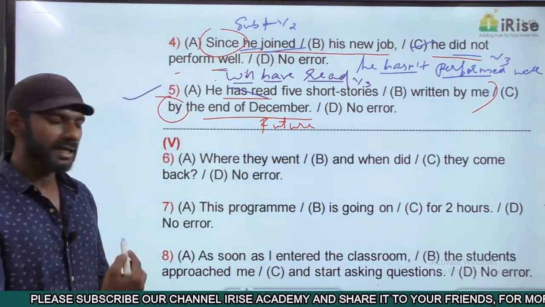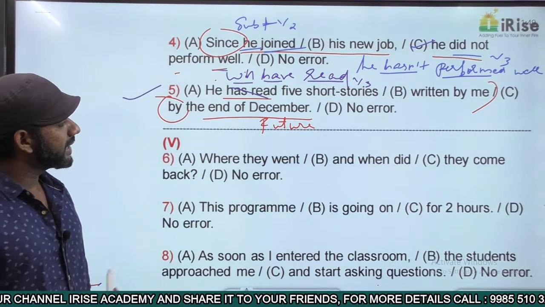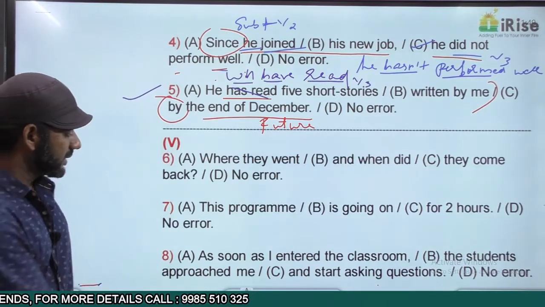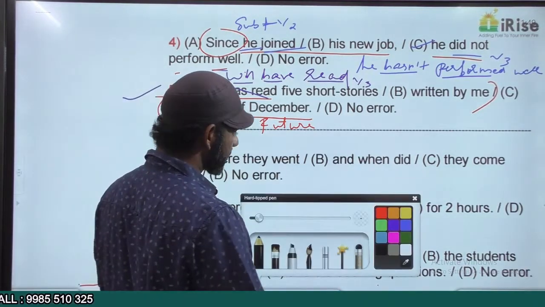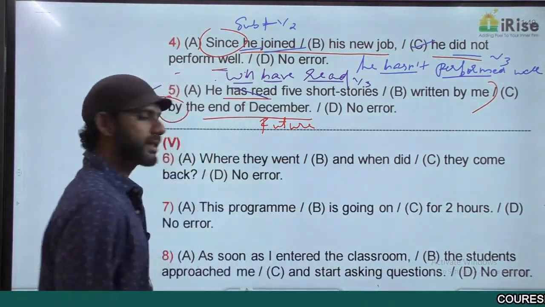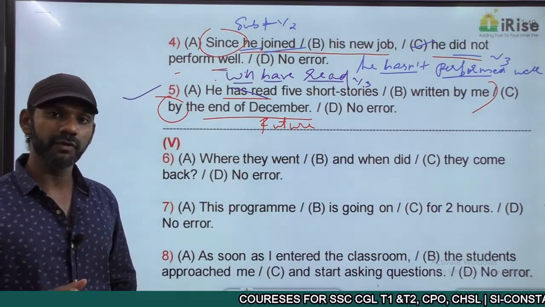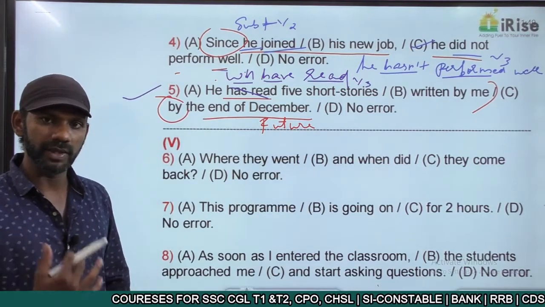Getting it? Come to the next one. When did they go and when did they come back? Question mark. This is an interrogative sentence because it ends with a question mark. And if it is interrogative, the verb must come before the noun or pronoun. That is what I said.